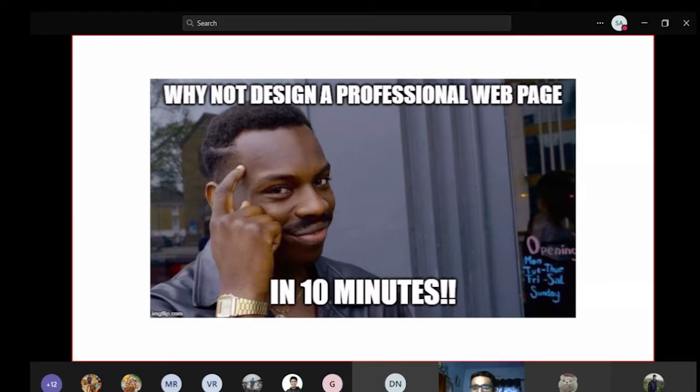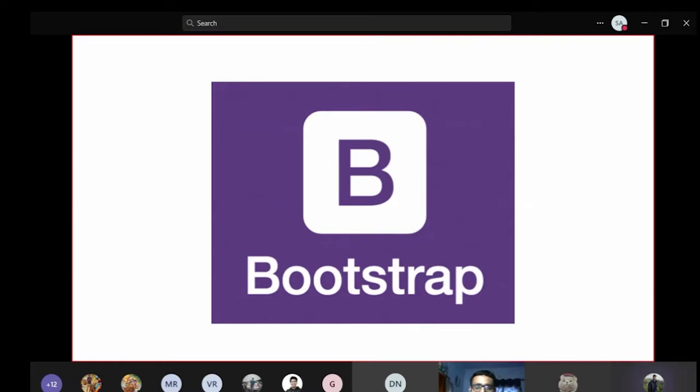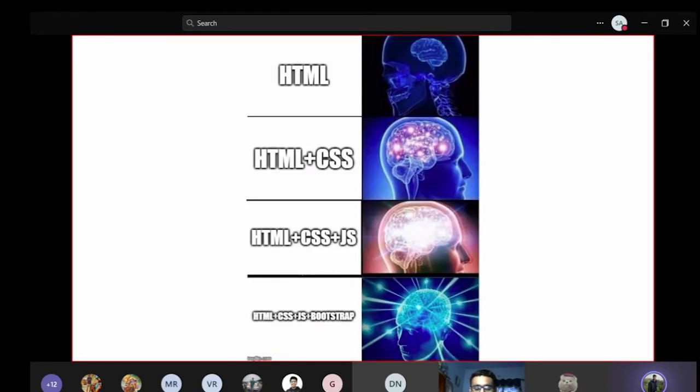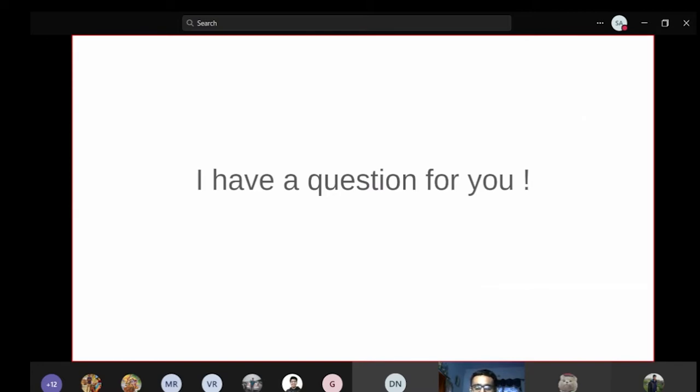And such things are provided by various designing libraries, one of them being Bootstrap. You might have heard of it. This is another layer of CSS that is ready-made for you, and you use it with HTML, and it gives you some beautiful content on the front end. So now you can see why HTML, CSS, JavaScript, along with some frameworks or libraries, is more powerful than the basic ones.